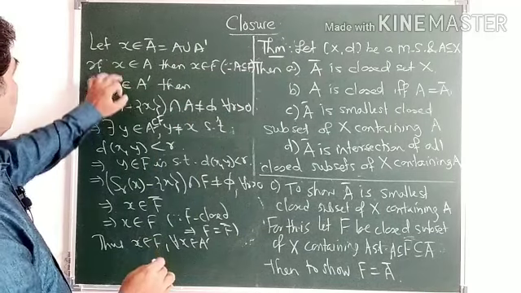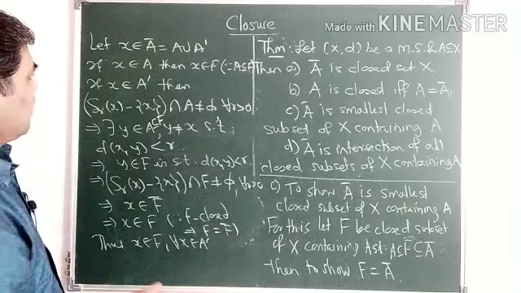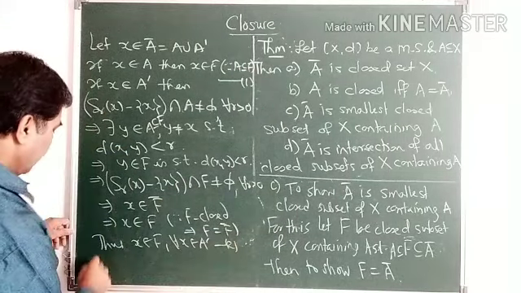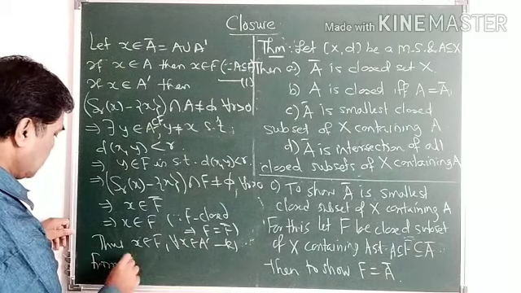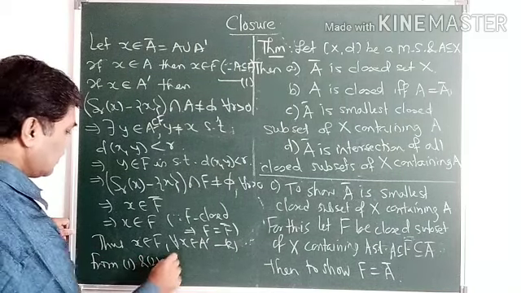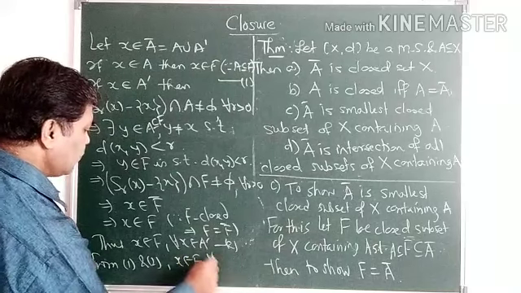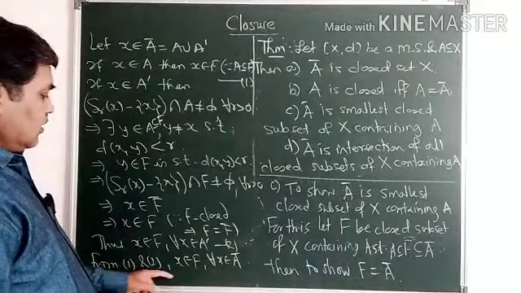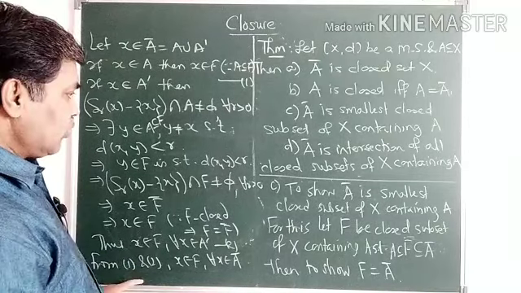What we proved here: if x belongs to A, then x belongs to F. This is 1, and this is 2. From 1 and 2, x belongs to F for every x belonging to A closure.